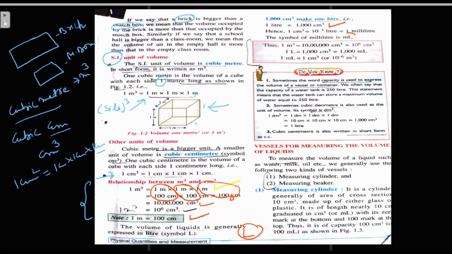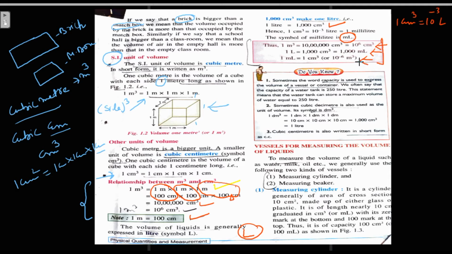The symbol of milliliter is ml, right? So here we get these relations: 1 meter cube equals 10 raised to power 6 centimeter cube, 1 liter equals 1000 milliliter or 1000 centimeter cube, and 1 milliliter equals 1 centimeter cube, or 10 raised to power minus 6 meter cube, right students?